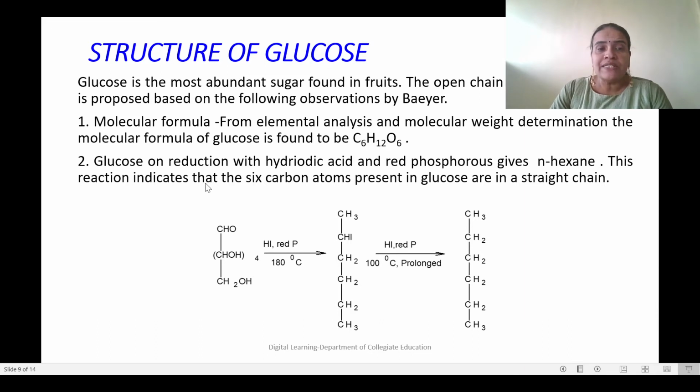Then glucose on reduction with hydroiodic acid and red phosphorus gives n-hexane. n-Hexane means what? How many carbon atoms does it contain? It contains 6 carbon atoms. So what does it show?